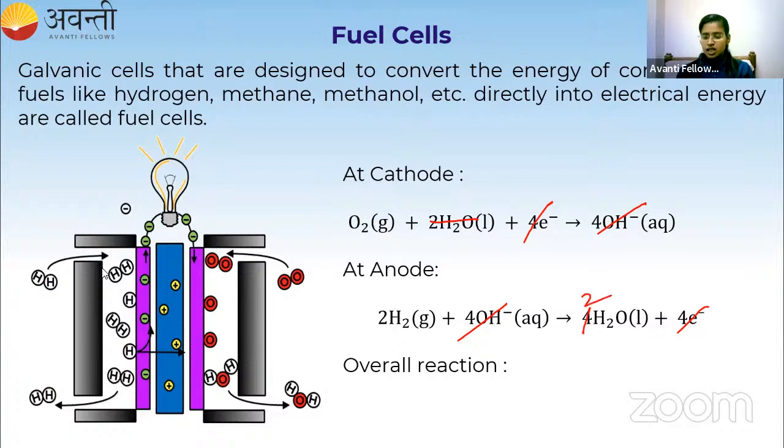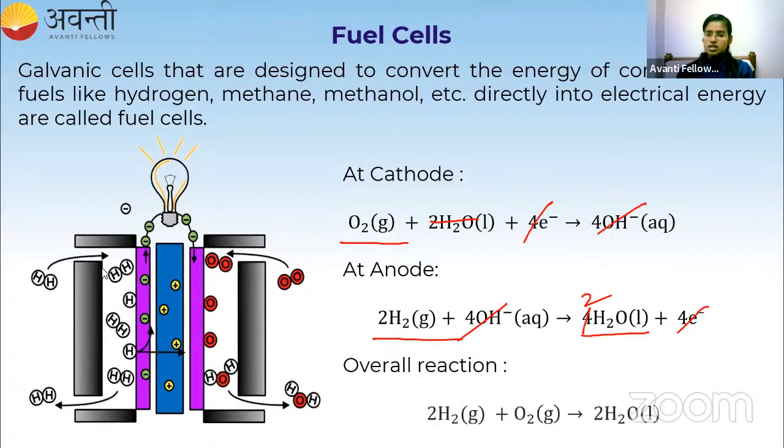Okay, so what are the things we have on the left hand side? We have O2 and 2H2, which is giving 2H2O. This is the overall reaction for the fuel cell. Hydrogen reacts with oxygen to form water. Okay, clear? So here hydrogen is reacting with oxygen. So the energy of combustion of fuels like hydrogen is getting converted to electrical energy in the fuel cell. Okay. Shall we go for the corrosion topic?